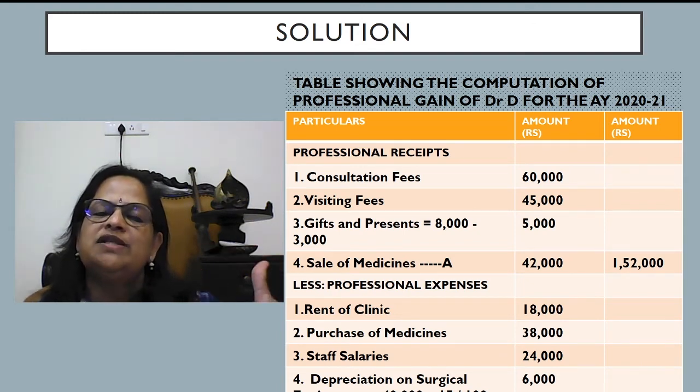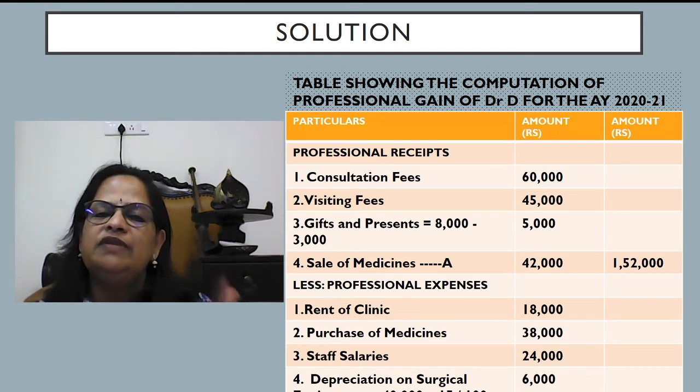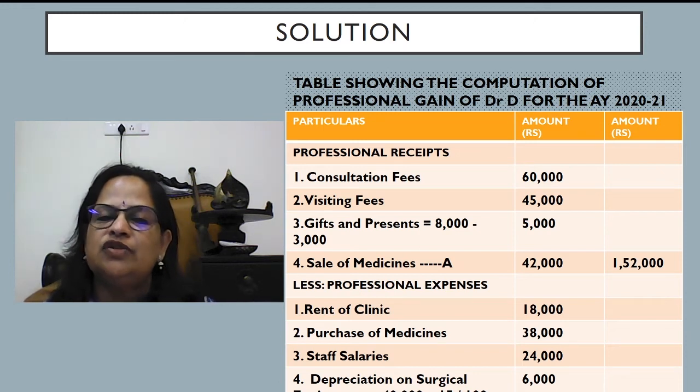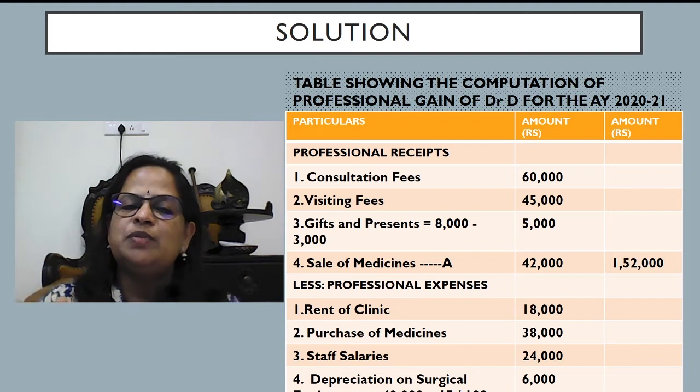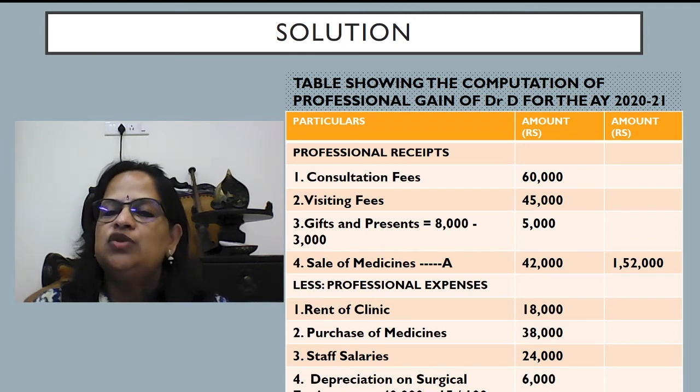So professional receipts: from the receipt side you are taking consultation fees, which is allowed, visiting fees, gifts and presents 8,000 minus 3,000, what he received from relatives. Now sale of medicine: since it's cash basis, that value given in the statement itself you can take. Opening stock and closing stock has no relevance. So total of receipts is 1,52,000.